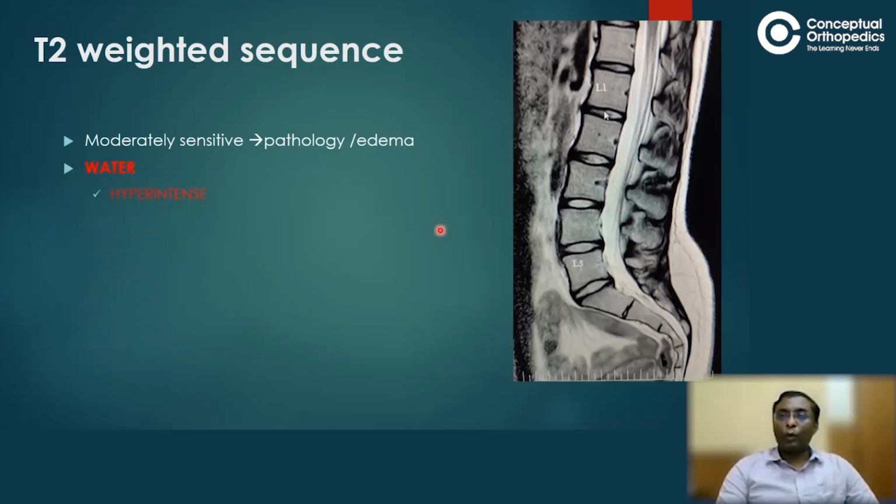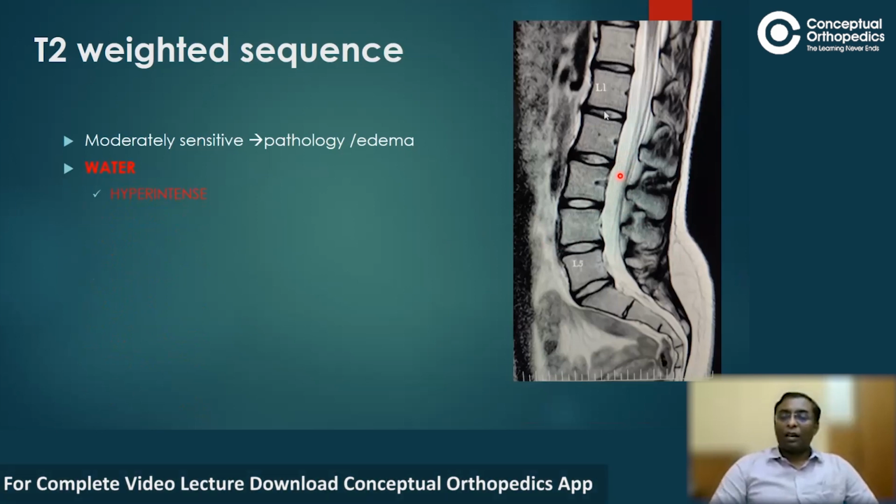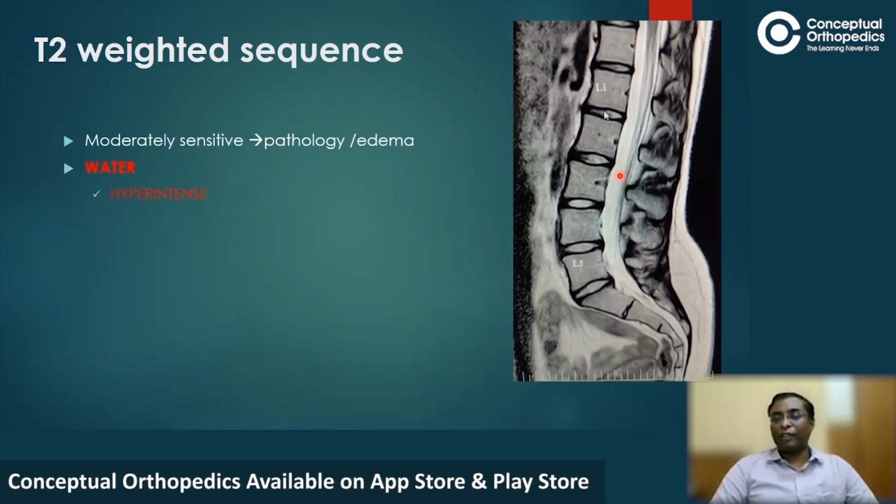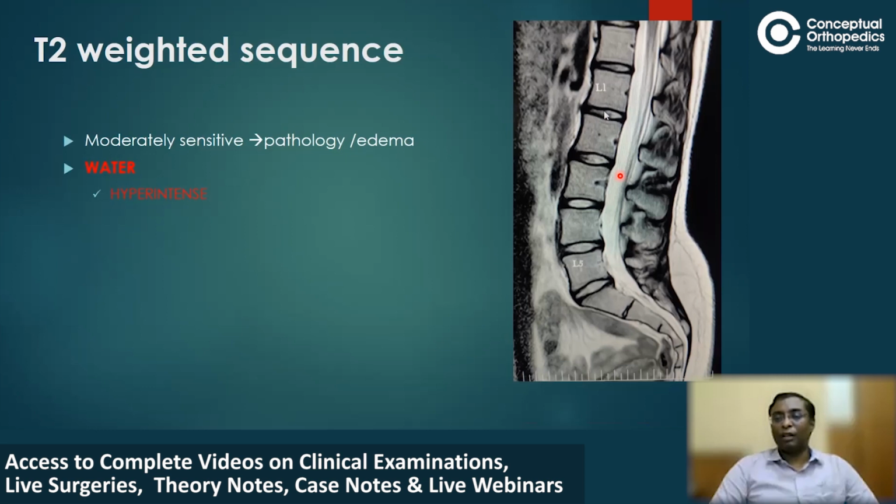Water in the T2 weighted sequence appears hyperintense. I hope you guys remember whenever we used to study for entrance, there was a very famous mnemonic. Water appears white, World War II. And here we are applying it. Water in the CSF makes it appear bright or hyperintense.